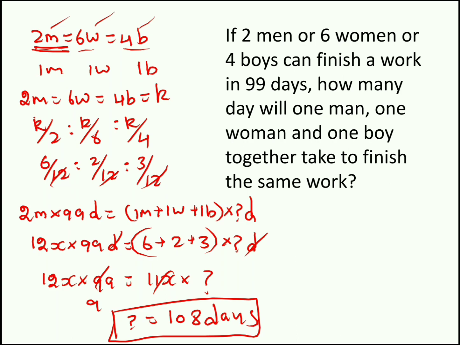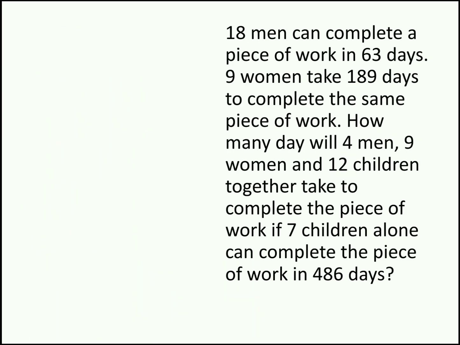Hope you understood the concept. Moving to our fourth question. 18 men can complete a piece of work in 63 days. 9 women take 189 days to complete the same piece of work. How many days will 4 men, 9 women and 12 children together take to complete the piece of work if 7 children alone can complete the piece of work in 486 days?